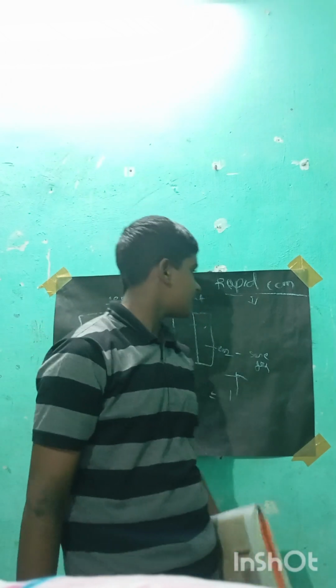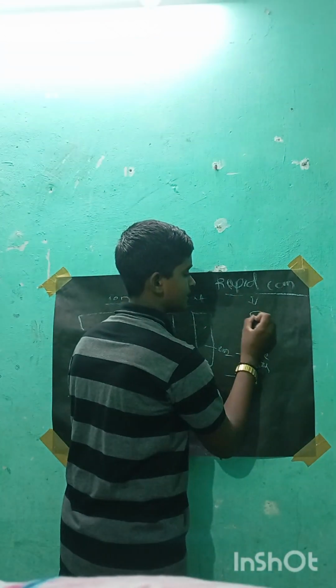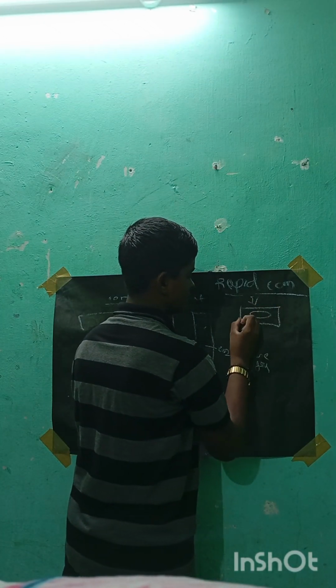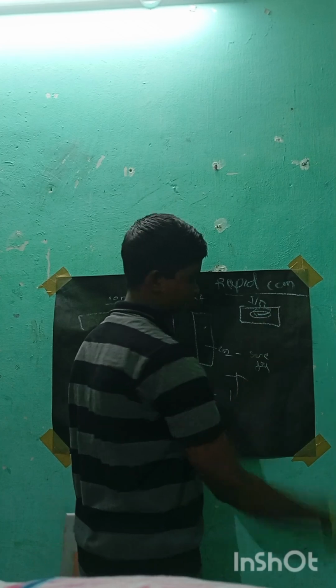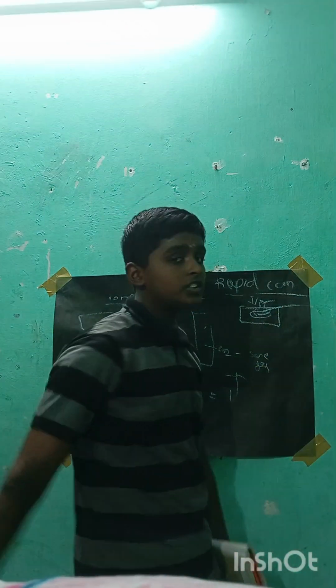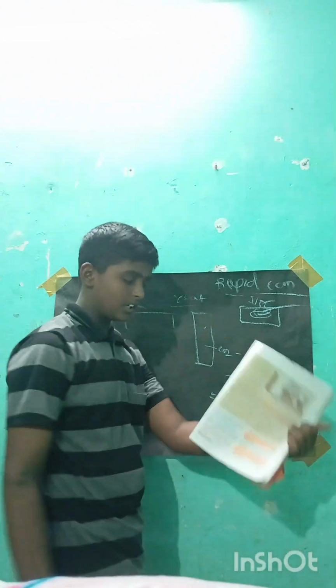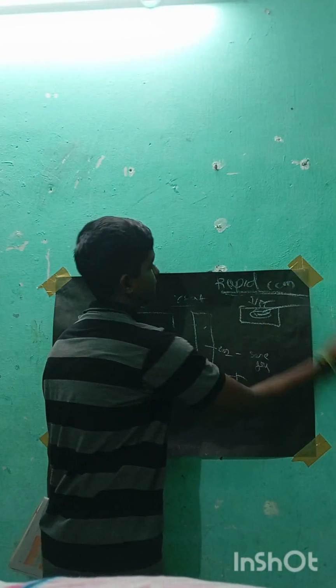For example, when this gas is burning, we can see light and heat. This kind of combustion is known as rapid combustion.